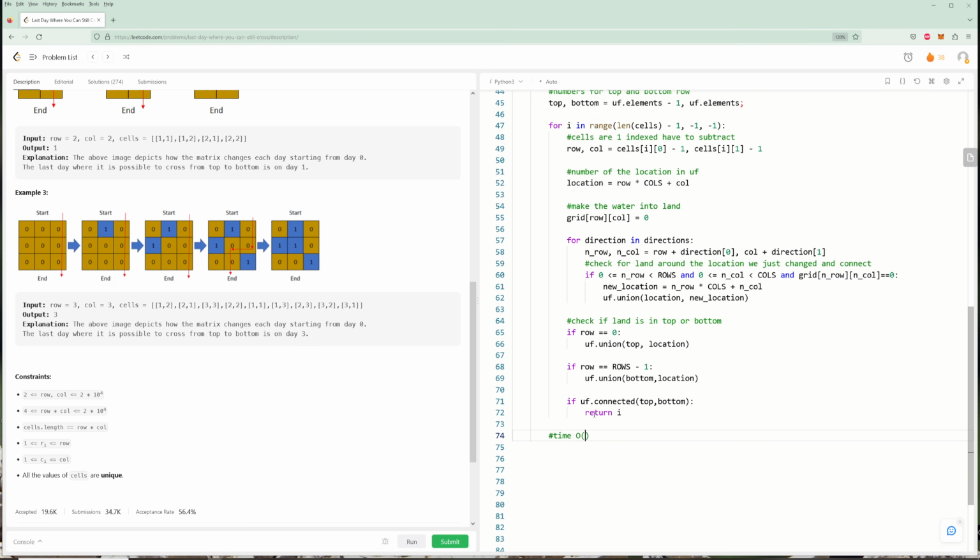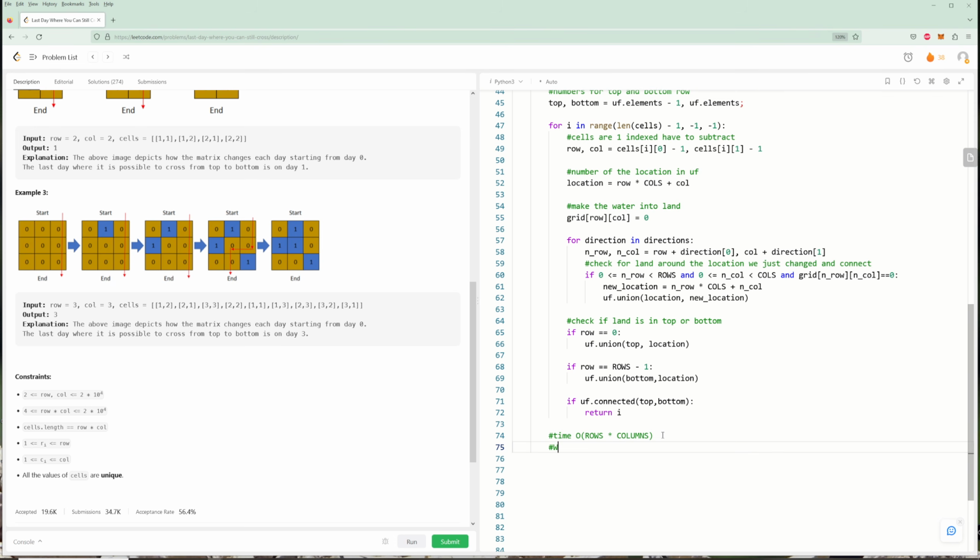So assuming that's the case, then we have a time of number of rows times number of columns, because for each index, all we're doing is changing one value to 1, checking 4 directions, and just checking if something's connected. So that's all constant time stuff.